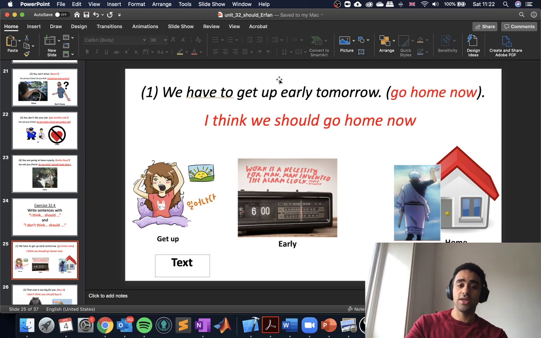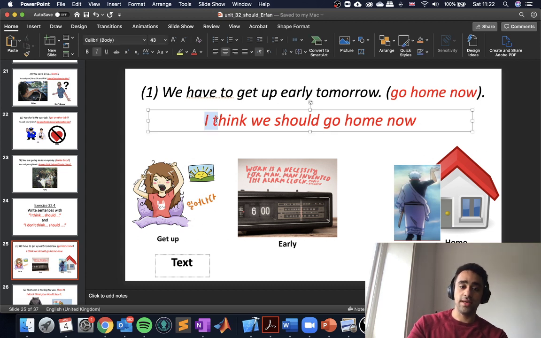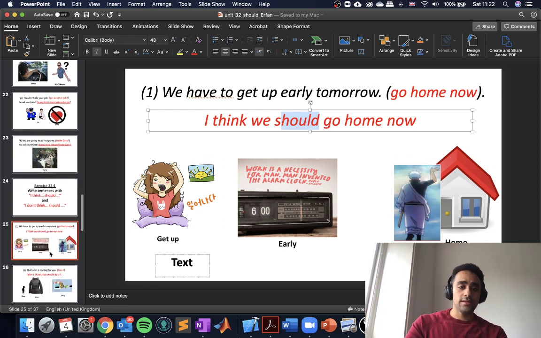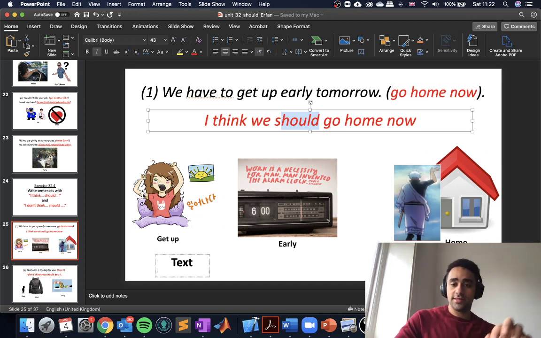So we have to get up early tomorrow. We have an early meeting tomorrow, so maybe it's a good idea to go home now. So I think we should go home now. So I think, and then we, and then should go home now. So I think we should go, because we don't want to get up late, we don't want to be tired tomorrow.